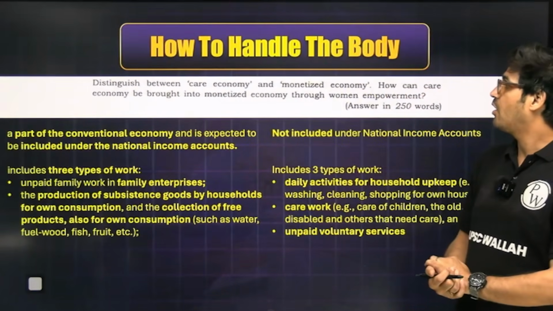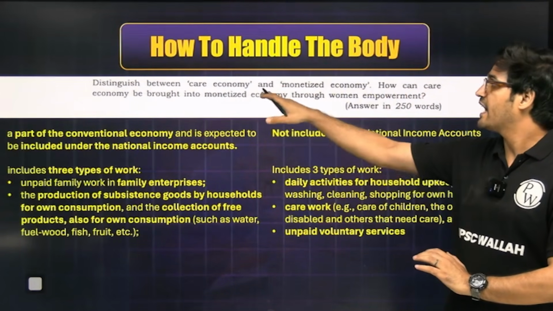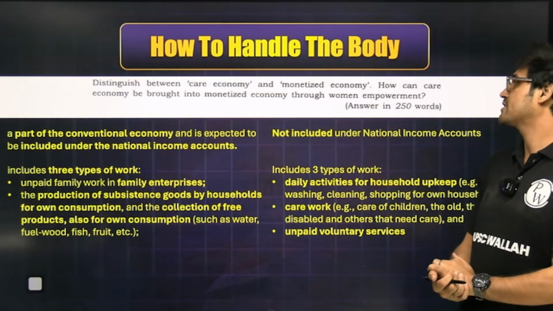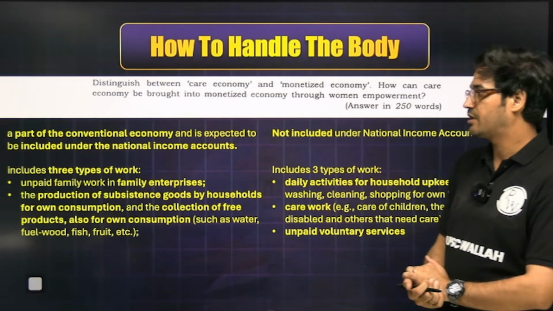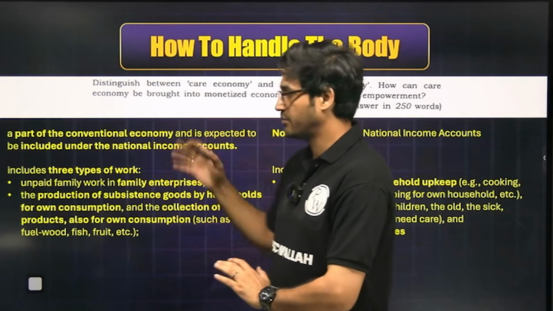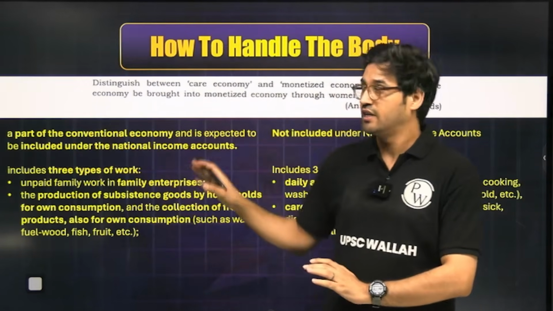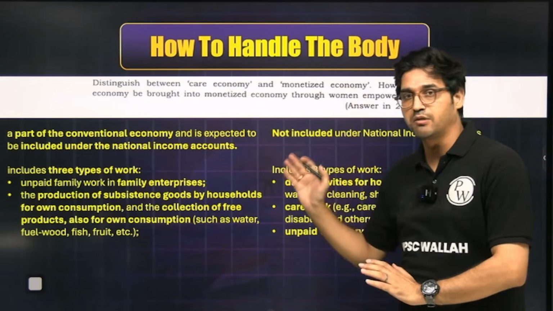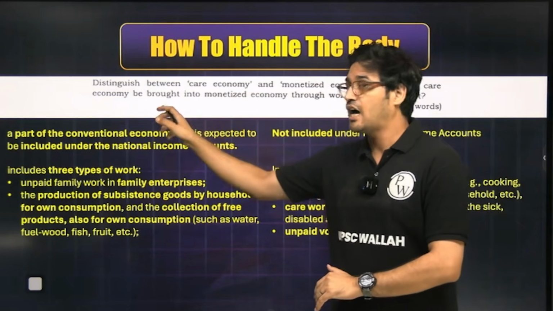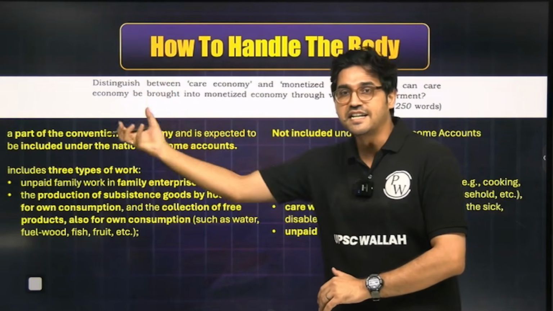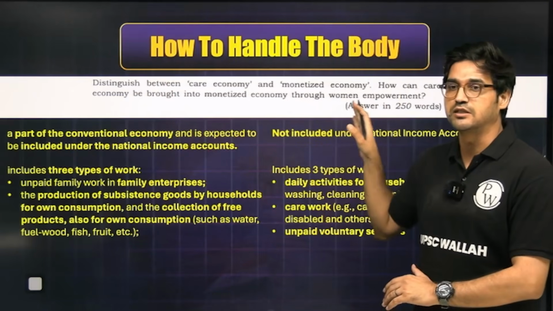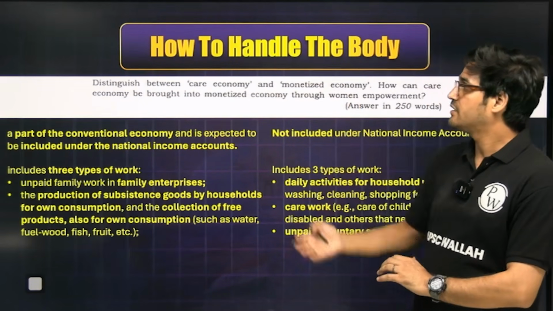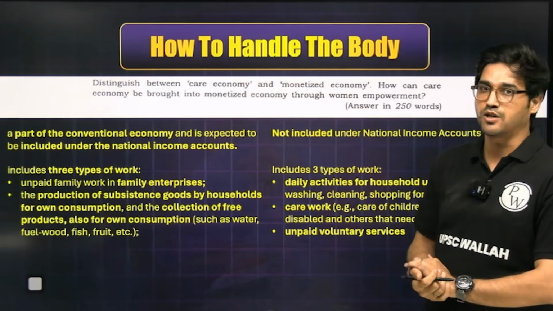Now let's consider the second type of question, which was rather more explicit. The question on distinction between care economy and monetized economy, and how can care economy be brought into monetized economy through female empowerment. Now there are two parts to it. The first part has to go towards establishing the difference between care economy and monetized economy. The second part will have to be about how care economy can be integrated into monetized economy, especially through women empowerment.